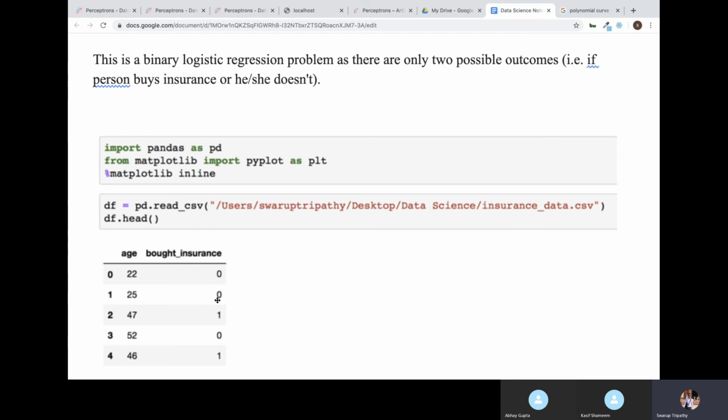So it is used for probability based situations. Like here in my data set, I want to find out if somebody is going to buy insurance or not. So this is also probabilistic. It might be some 28 years old guy bought insurance, or a 28 years old guy didn't buy insurance. It depends on somebody's age. Not only age, there might be other factors as well. So age is not the only factor which will tell us that based on this age, there is a 100% guarantee that he or she will buy. So it's not like that. There is some likelihood of probability associated behind it. Are you getting this? Yes. Okay, so this is probability based.